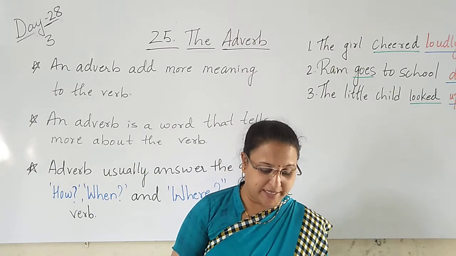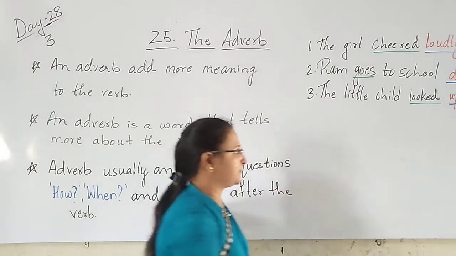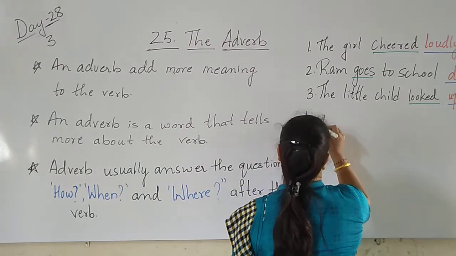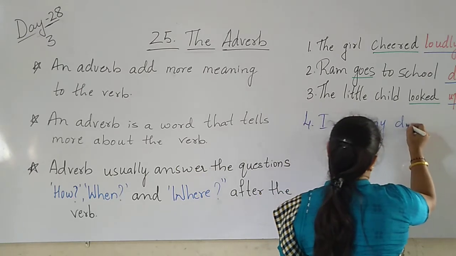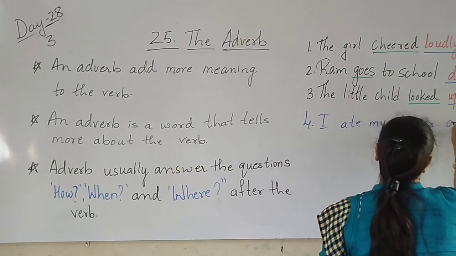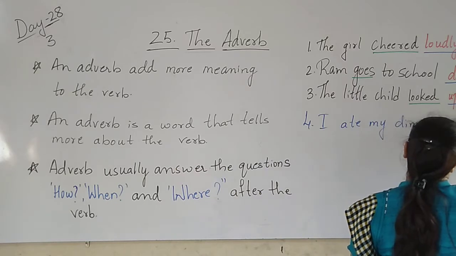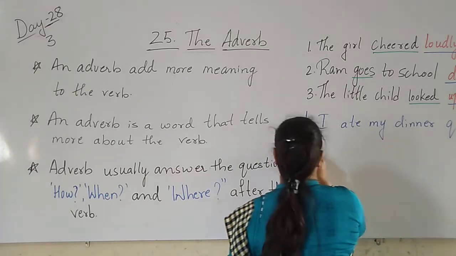I ate my dinner quickly. One more sentence I will write here. I ate my dinner quickly.